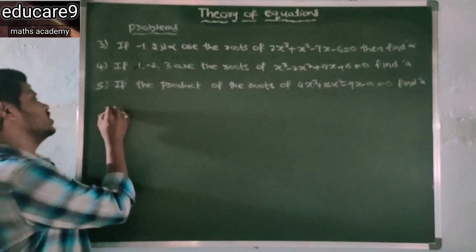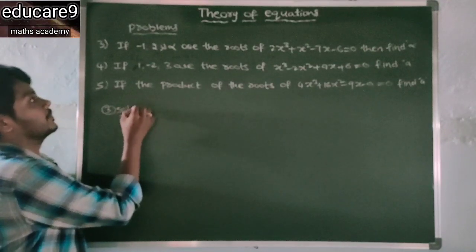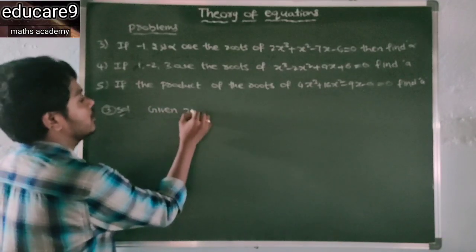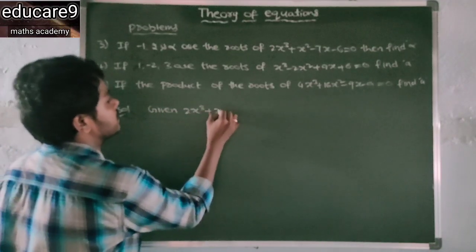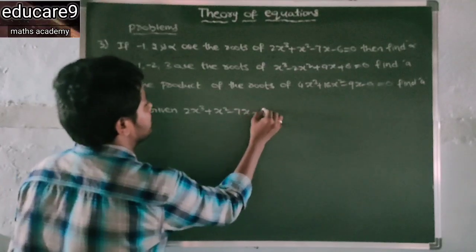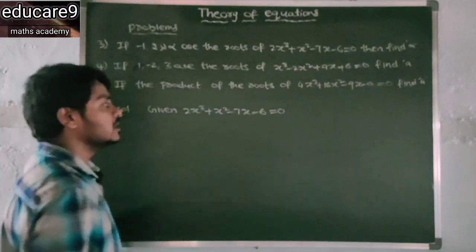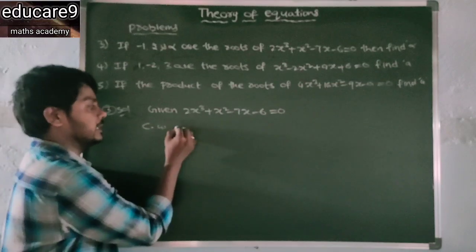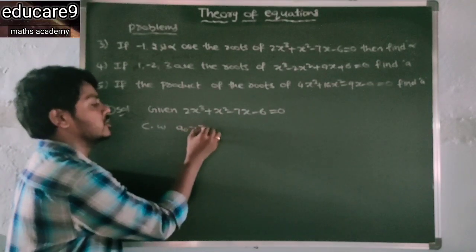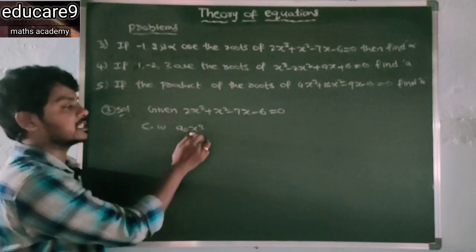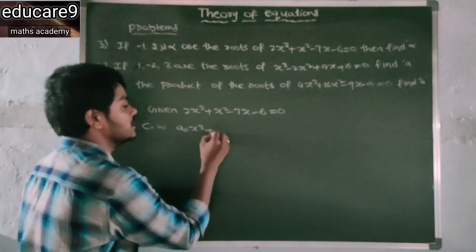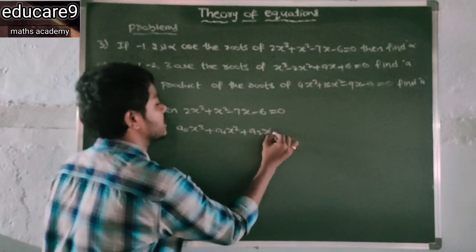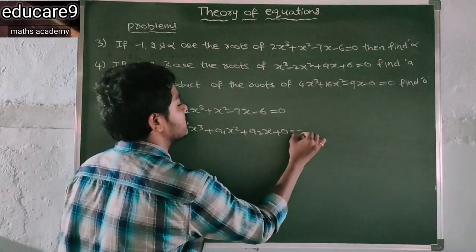Now see the third solution. Given equation: 2x cube plus x square minus 7x minus 6 is equal to 0. Comparing with a0 x cube, here the degree is 3 only, that's why I write 3, plus a1 x square plus a2 x plus a3 is equal to 0.